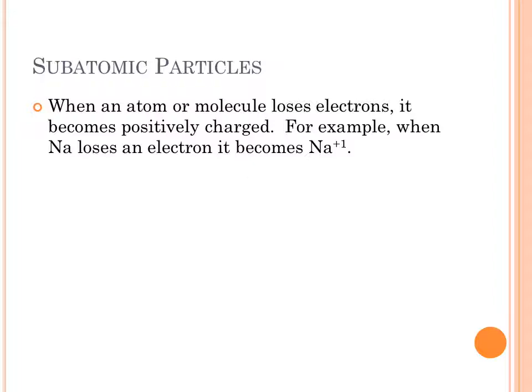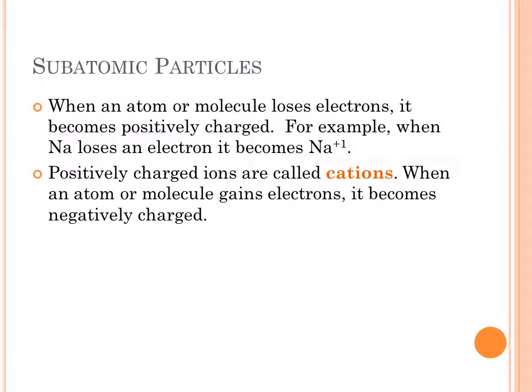For example, an atom loses electrons, because you only lose or gain electrons. You lose electrons, you're going to have more protons than electrons, and so it will become positively charged. For example, sodium loses an electron, it becomes sodium with a +1 charge. Positively charged ions are called cations.